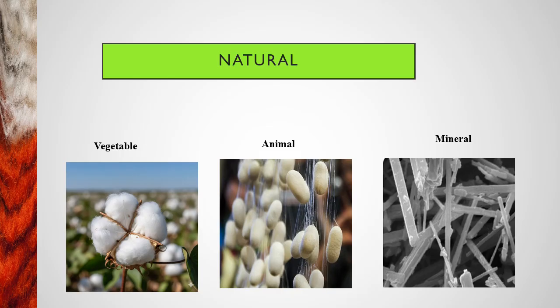From the vegetable, where do we get it? The name itself indicates the fibers are obtained from vegetable sources like plants, and cellulosic matter is the base for all these kinds of fibers. This category includes most of the textile fibers like cotton, which makes up nearly 50% of the total fibers used in the world. In terms of weight, it is considered the major fiber. The other vegetable fibers we get from natural sources, like linen, jute, pineapple, we call minor fibers.